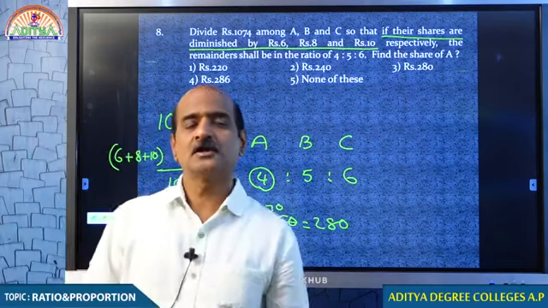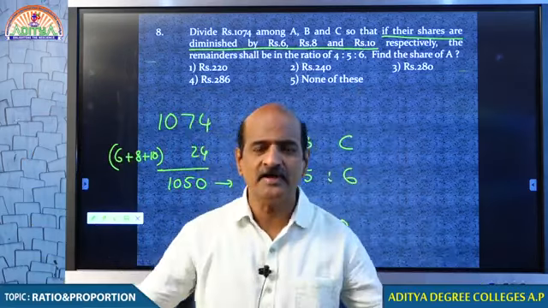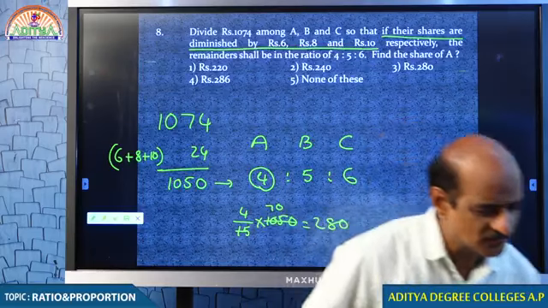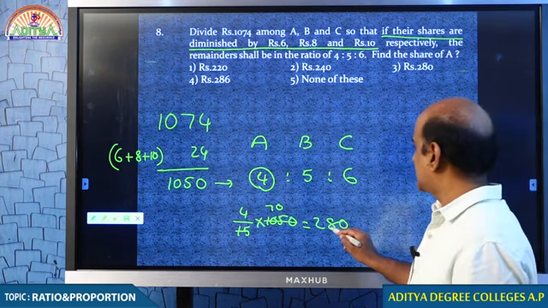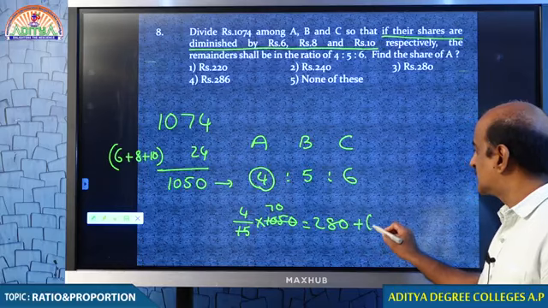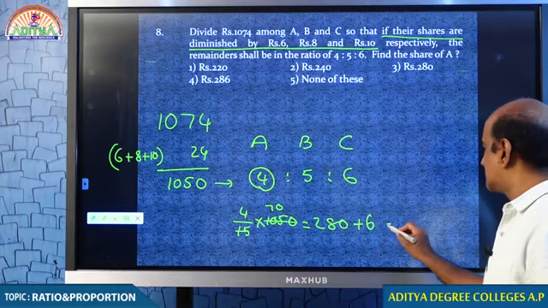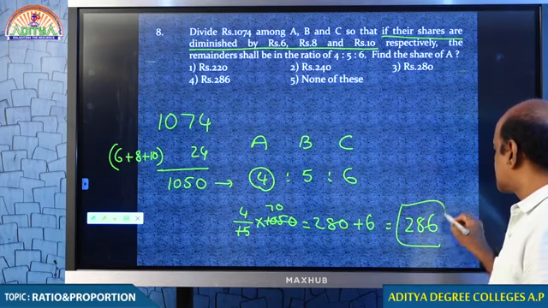Very good. But 280 is not the final answer. Tell me, what is your final answer? Very good, man. Excellent. What you said is right. 280 is not your final answer. How many rupees did you deduct from A to get the ratio? 6 rupees. That 6 rupees you have to add to get 286.